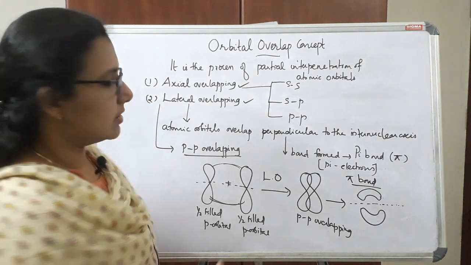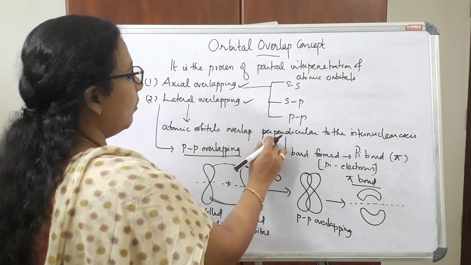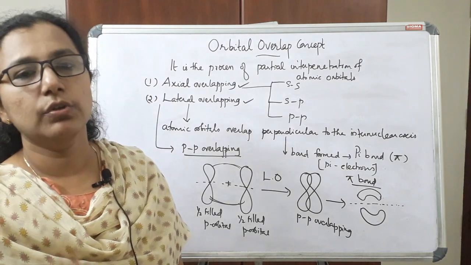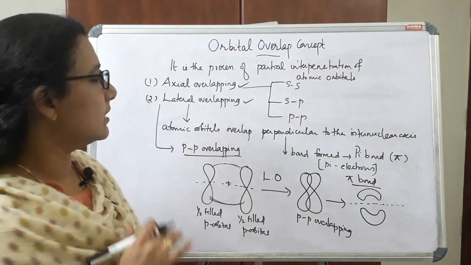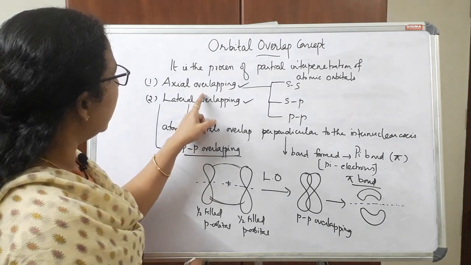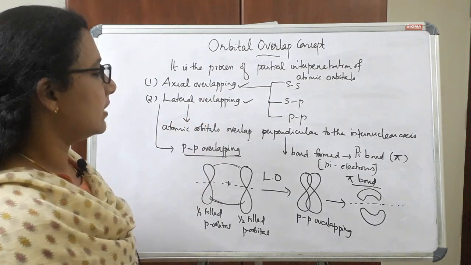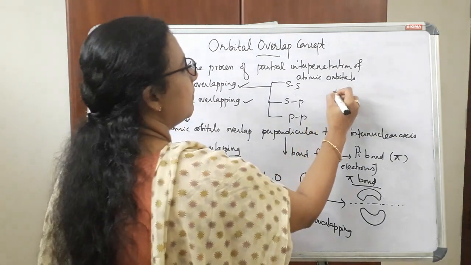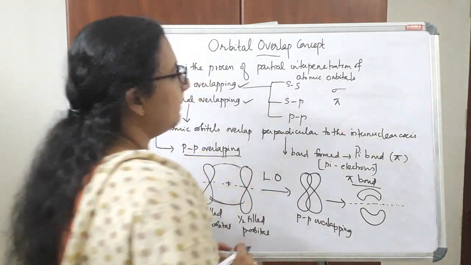That overlapping is by the overlapping of atomic orbitals perpendicular to the internuclear axis, not the axial overlapping. It is perpendicular to the internuclear axis. So there are two types of overlapping. One is axial overlapping and the other is lateral overlapping. In axial overlapping, the bond formed is called a sigma bond. In lateral overlapping, the bond formed is called a pi bond.